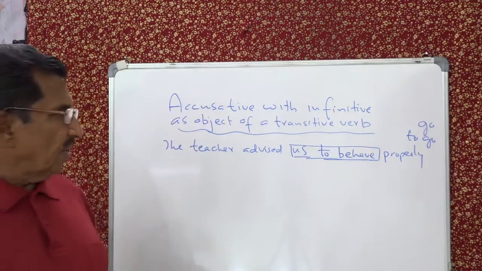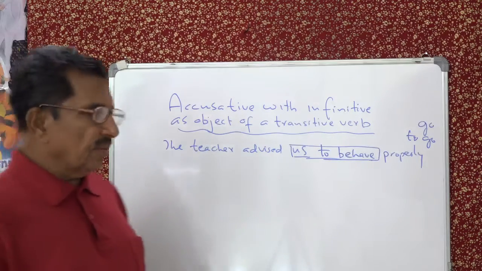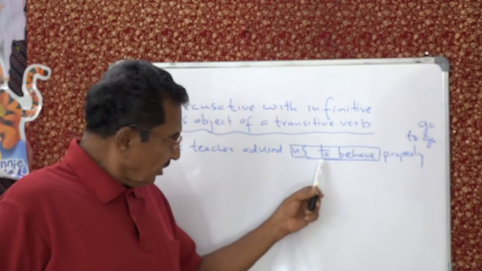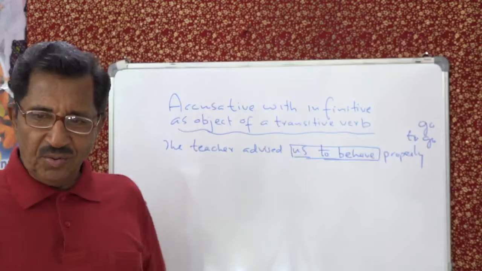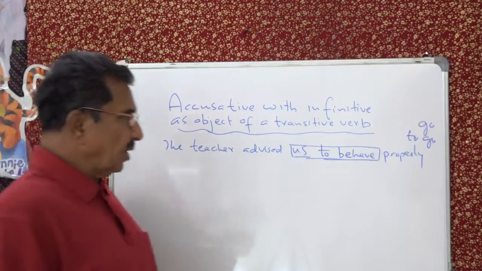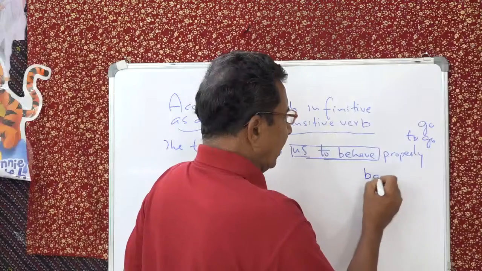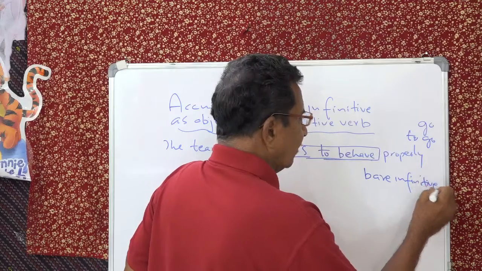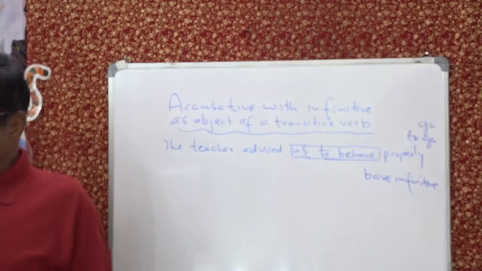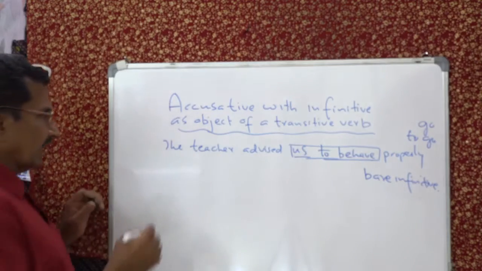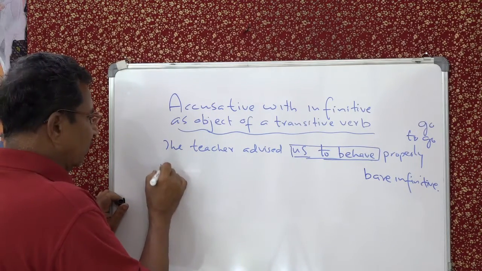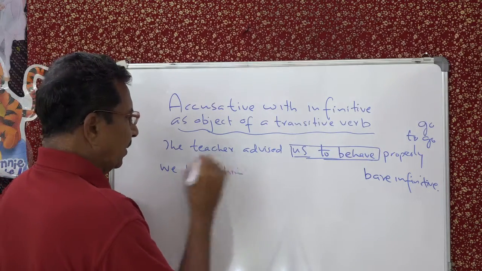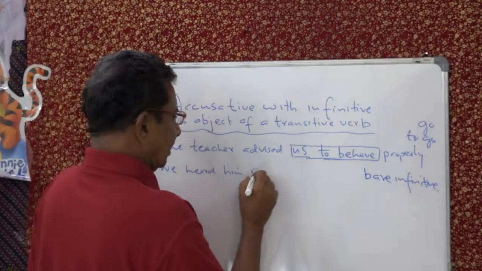Understand? Now what happens is, in the beginning of this class I told you, with or without. That is, you can use it with to or without to. When you use the infinitive without to, you give a pet name for that: bare infinitive. Bare infinitive means without to. Example I will give you. See, you have got a sentence like this. We heard him sing.